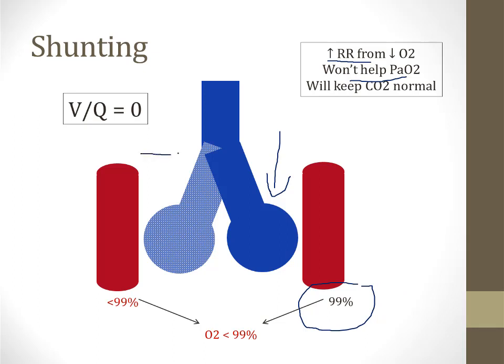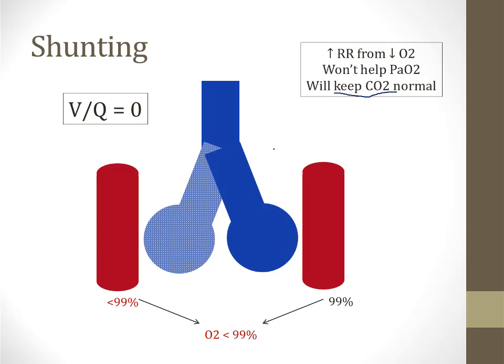So for example, a mucus plug of a bronchus often causes shunting. You need to suction out that mucus and get this alveolus on the left side of the screen to oxygenate normally. That's the only way you're going to resolve the shunting. Hyperventilating the healthy alveoli will not do anything for oxygen levels. Hyperventilation will, however, usually keep the CO2 level normal in most cases of shunt, so let's talk about that.